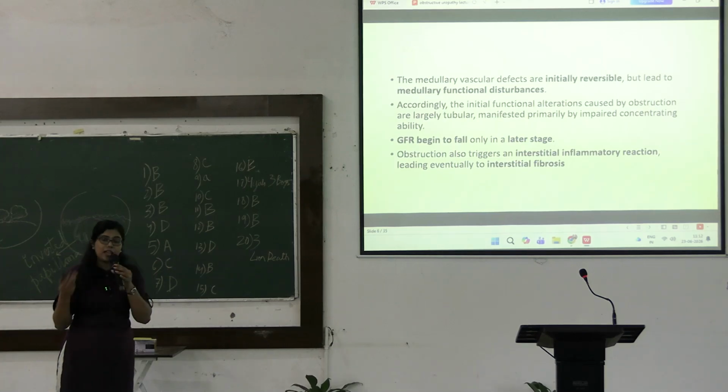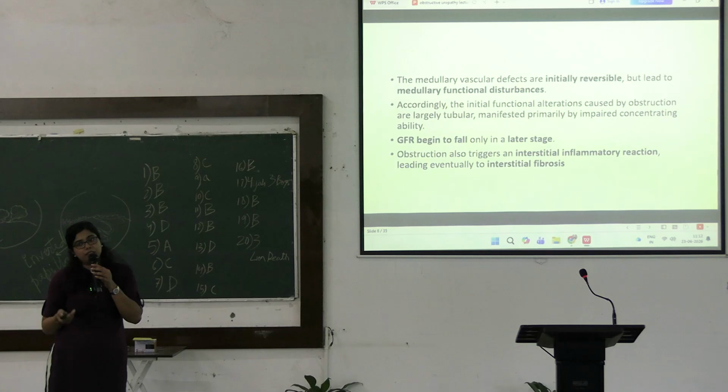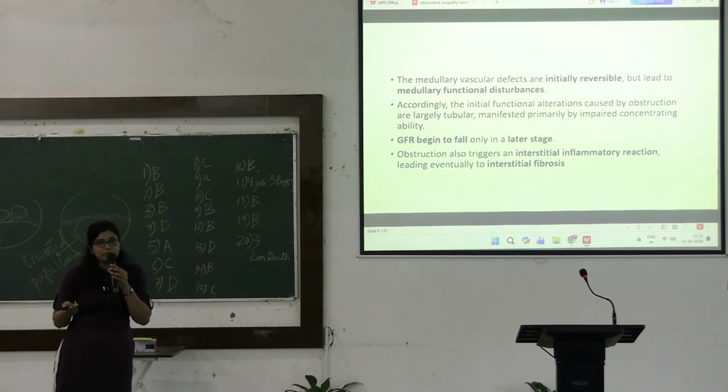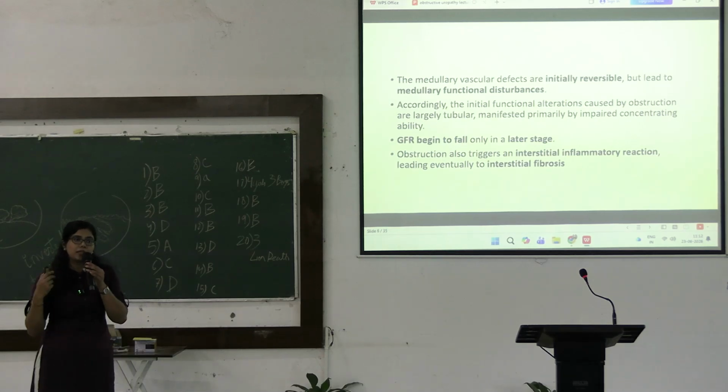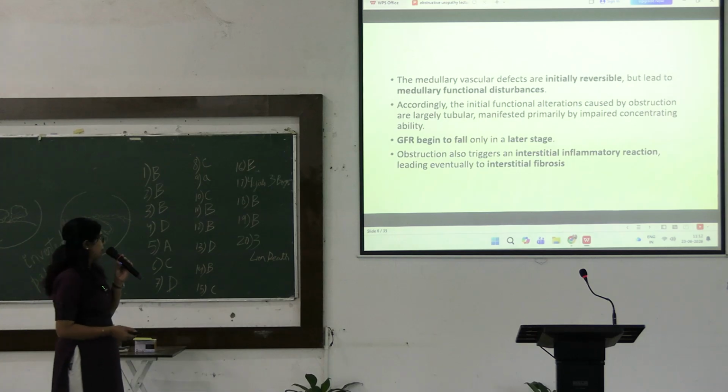And this happens due to the impaired concentrating ability of the kidney. And in the beginning, if GFR is declining, it will be very minimal. Only in the late stage of the disease, that is the late stage of the hydronephrosis, we will see that there is remarkable decline in the glomerular filtration rate.